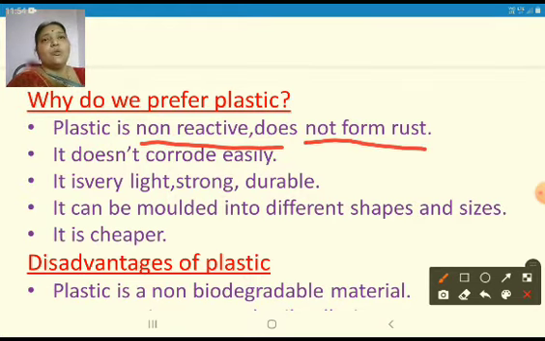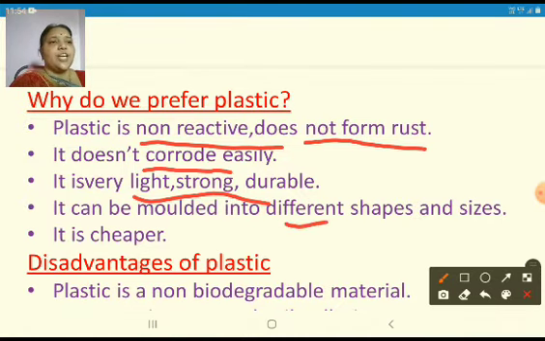And plastic does not form rust. It does not corrode easily. Corrode is nothing but becoming weak and powdered like the metals. Plastic is very light, strong and durable. That means this plastic we can use for many days, many months and years. And as it can be remolded, we can get it in different shapes and sizes, and also plastic is cheaper. So these are all different qualities of plastic which made us use plastic in our daily life.